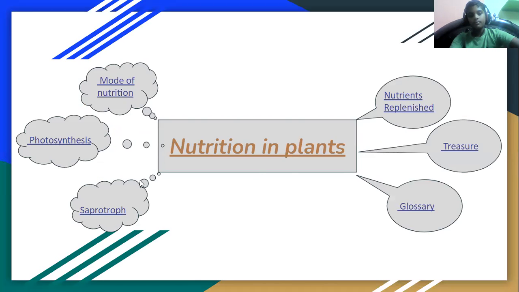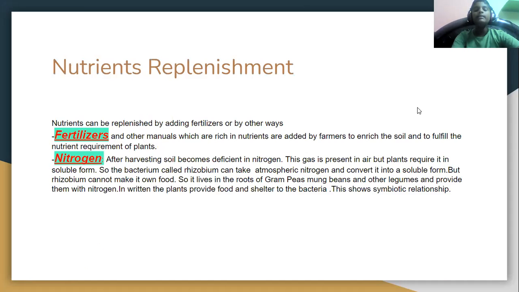Next, nutrients replenished. If the plants make food and animals eat it, and some bacteria eat it, the plant food is completed.